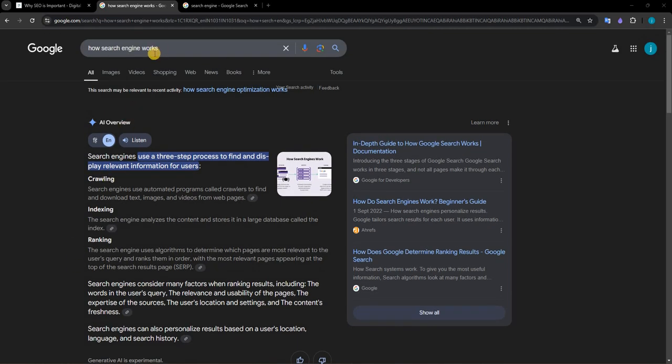In this video, we'll discuss how search engines work. So basically, before explaining how a search engine works, firstly we will understand what a search engine is.